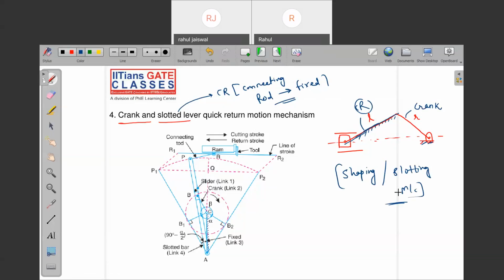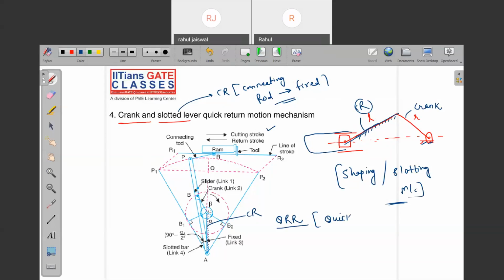Yeah. So actually, the discussion of this mechanism is that this is the connecting rod, which is the fixed one. Now this is a crank, and this is a slider. With the slider, we are attaching one more link, that is an extended link, which is connected to the ram. Due to the motion of this mechanism, the ram is moving front and back. The front motion we call the cutting stroke, and the return stroke is the idle stroke, where no cutting action is taking place. To define this mechanism's efficiency or effectiveness, we define one term, the quick return ratio.